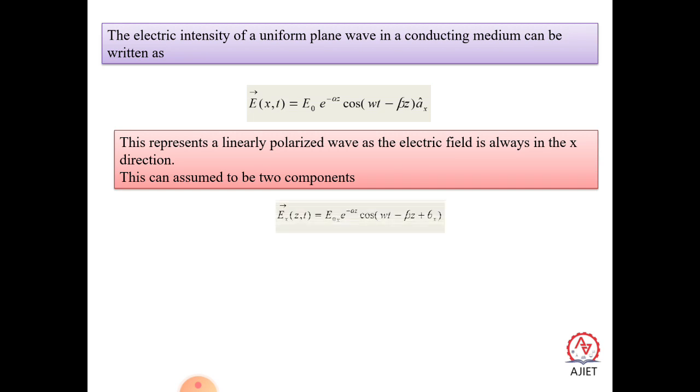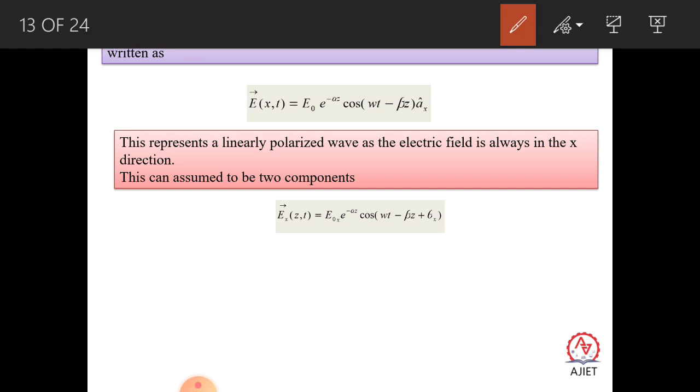We already told that our wave is propagating along the z direction, so it is identified here. Ex(z,t) indicates that the wave is propagating along the z direction.